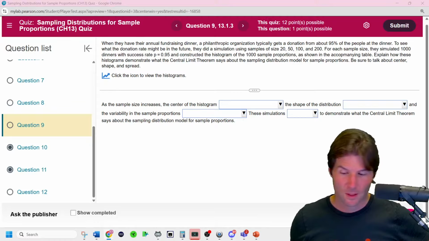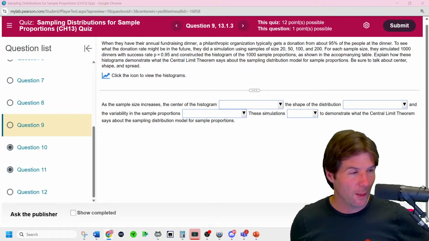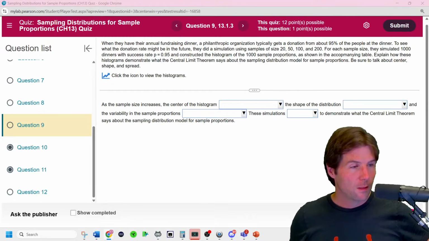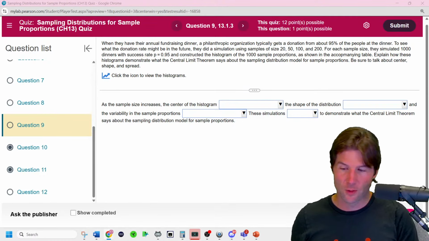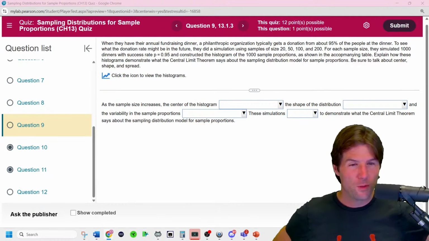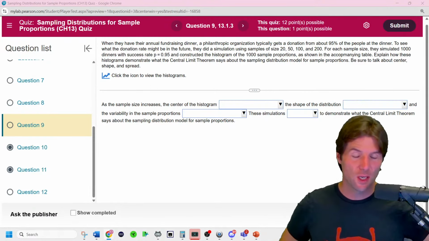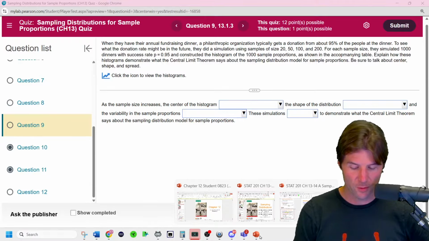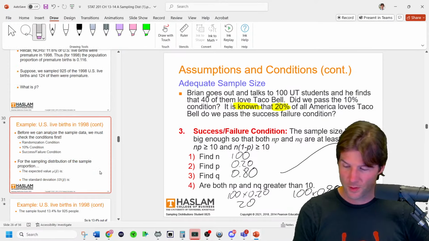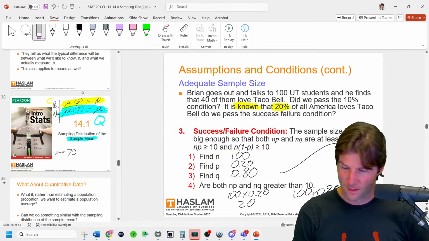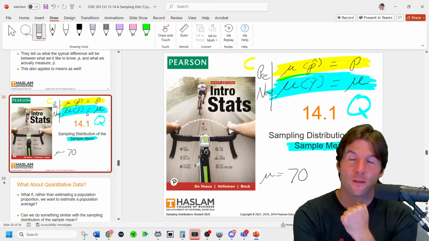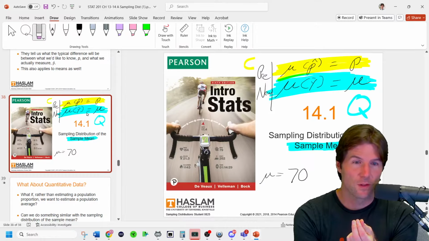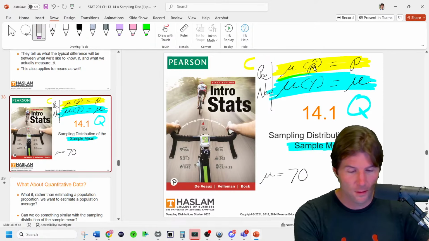Okay. So if you look at it, they're talking about what happens to the distribution when you increase sample size. What happens to the mean of a distribution when you increase sample size? The answer is on the slide. If sample size increases, mathematically, the mean does what?